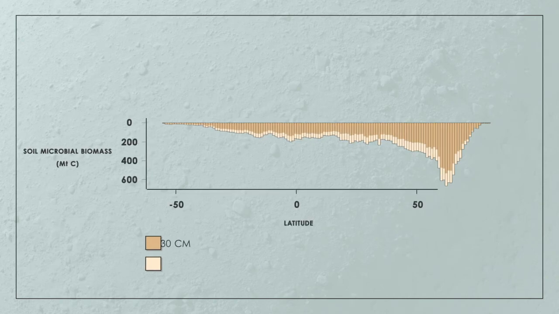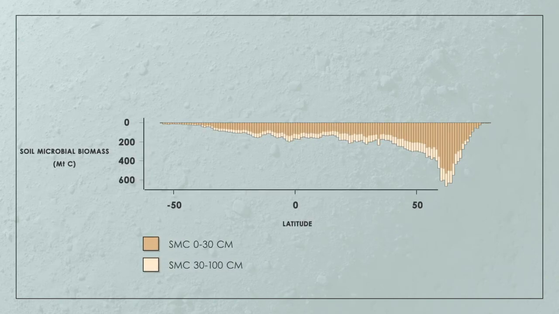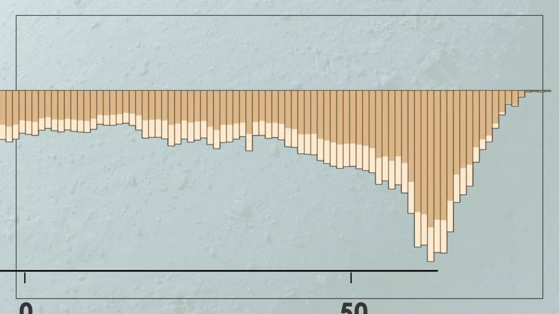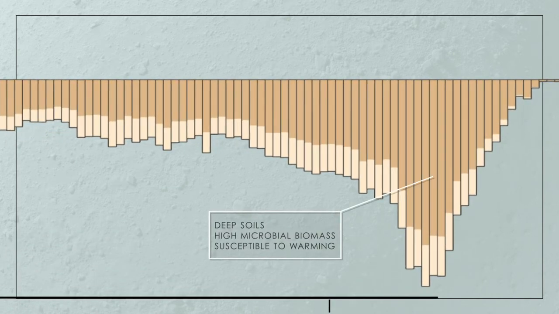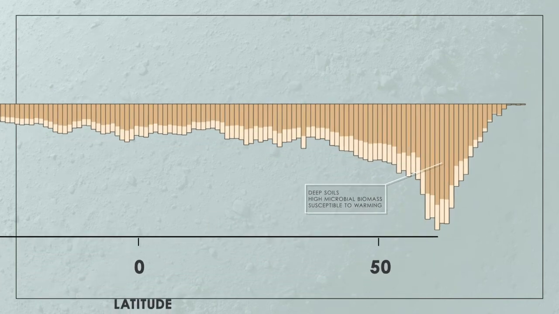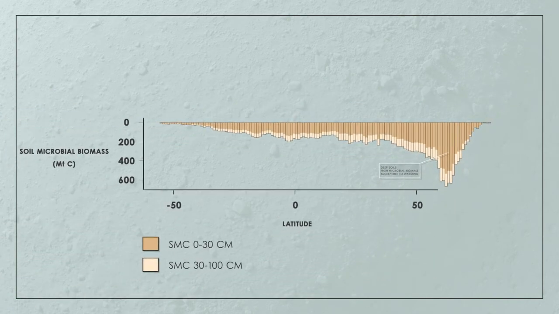The other key aspect of our review is that we show, although the greatest diversity of soil microbes are found in the tropics, the greatest abundance of soil microbes is found in these northern regions as well. These really deep soils can hold much more microbial biomass. And so as the climate warms, these microbes are going to become increasingly more active. And as they become more active, they're going to break down dead organic material and respire this carbon into the atmosphere at accelerating rates.